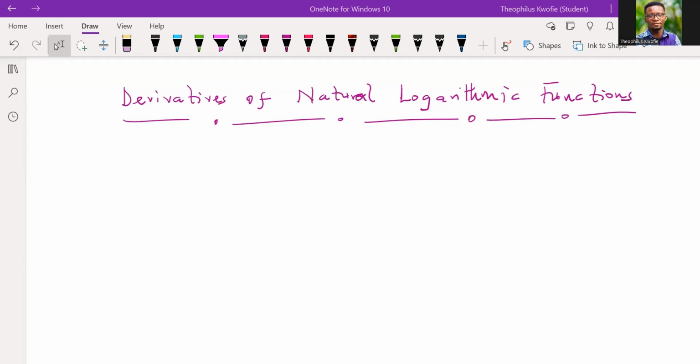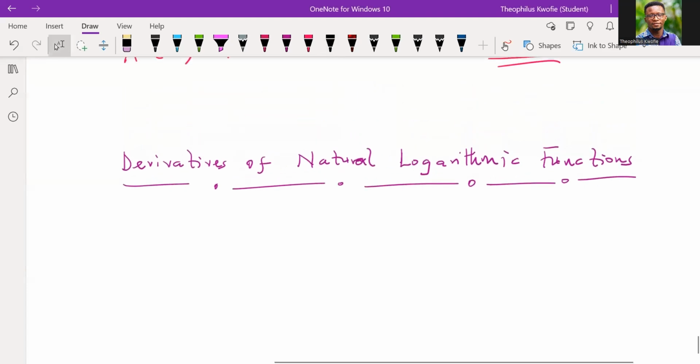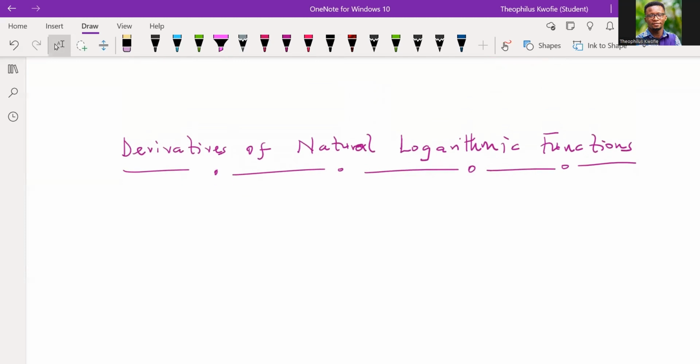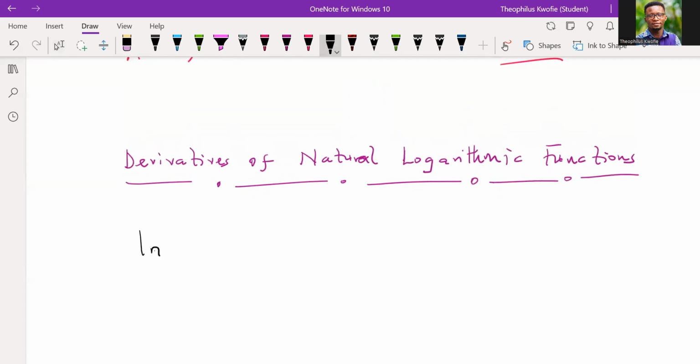Understanding the relation between exponential growth and logarithmic scales. All right. So for any positive number, let's call it x, the natural logarithm, or the logarithm base e, of x is given by this. Okay, so let's take note.